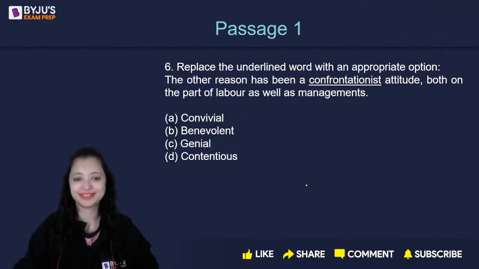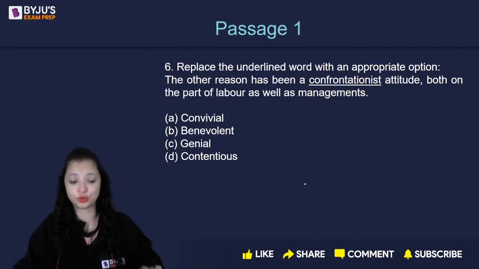Question number 6, a vocab based question. Replace the underlined word with an appropriate option. Whether to mark synonym or antonym, think and tell me yourself. B? No, it's a D.